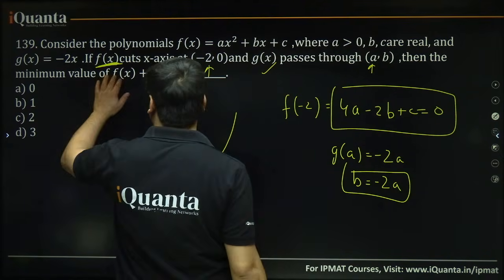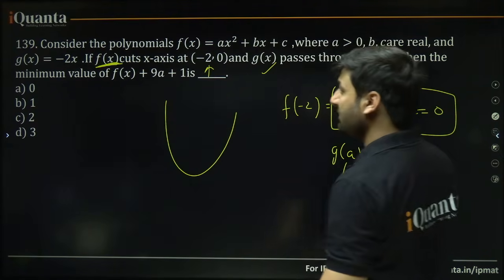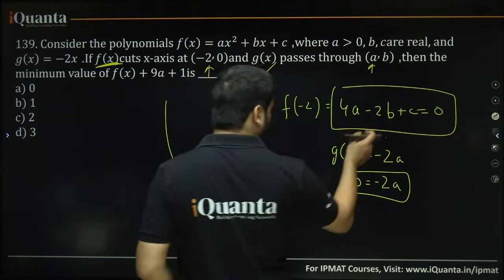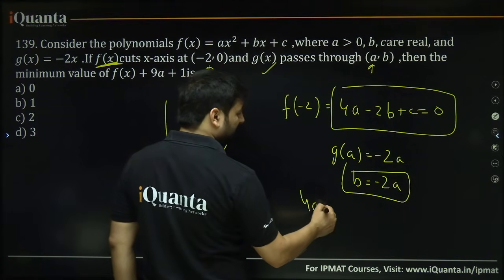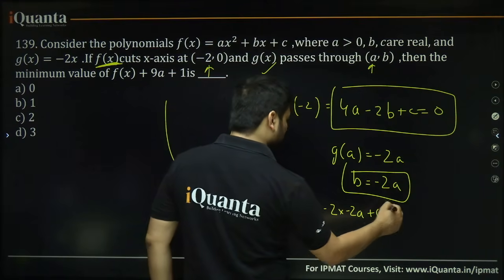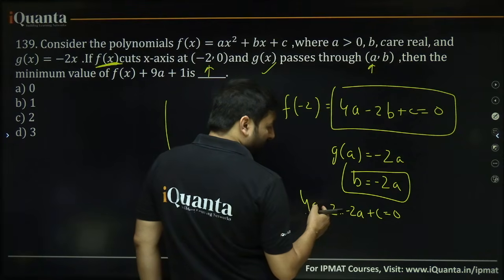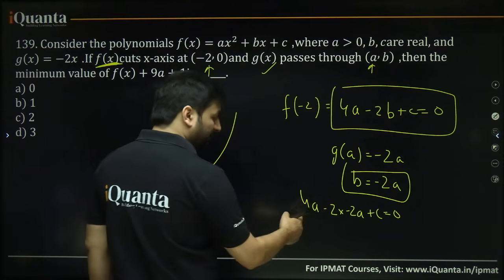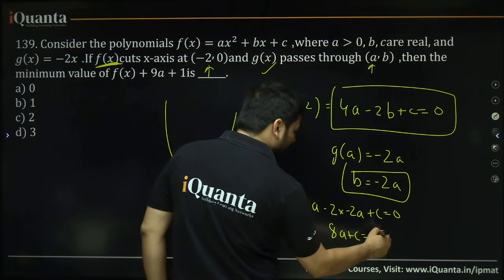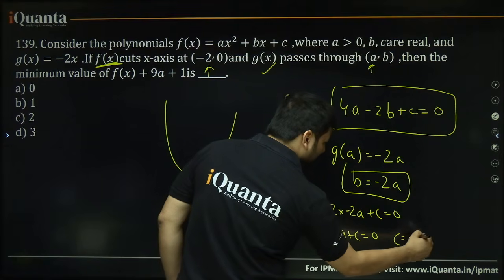We have to find out the minimum value of f(x) plus 9a plus 1. Let's look into this. b equals minus 2a, can I put it over here? 4a minus 2 into b, which is minus 2a, plus c, that is equal to 0. What do I get? 4a plus 4a, so 8a plus c equal to 0. That means c will be equal to minus 8a.